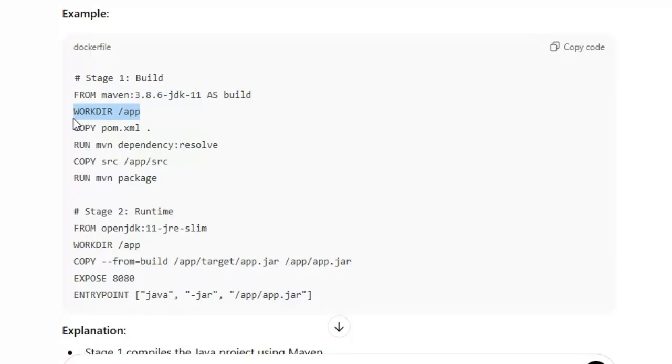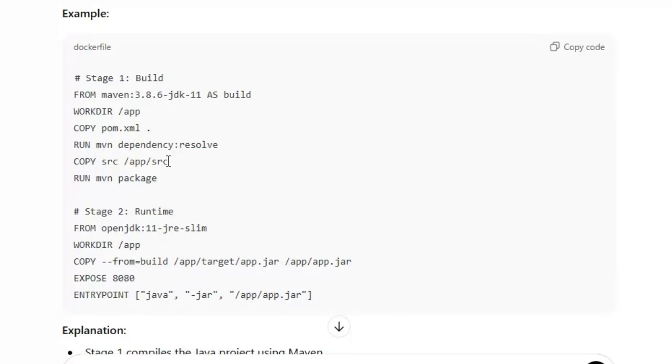For example, you are building the Java app; once you build it, the jar file is generated and goes to the app folder. Copy the pom.xml, run the Maven dependencies, copy src to app/src, and run the package.